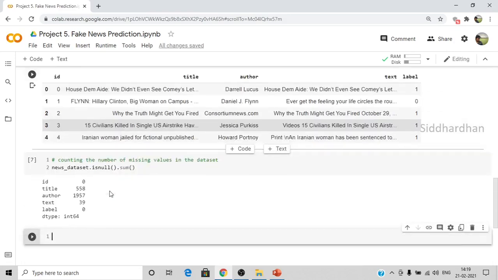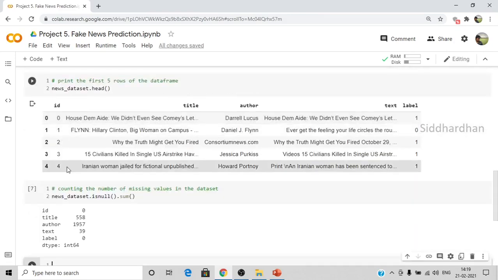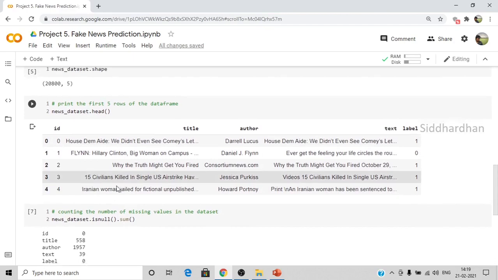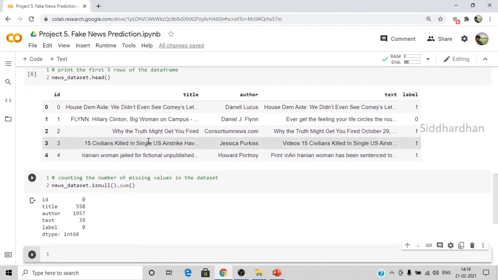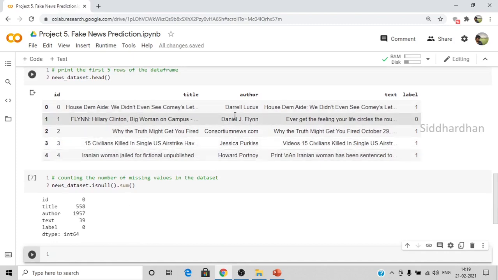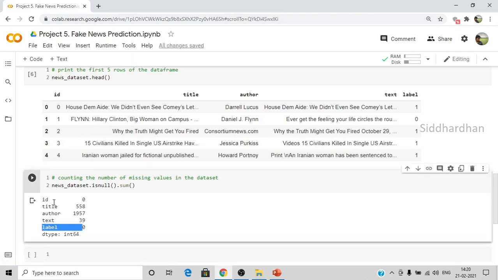So as you can see here, there are no missing values in the ID, this serial number column, and there are about 558 missing values in this title column. Out of these 20,000 news, about 558 news are missing their title values, 2,000 news are missing their author name, and 39 are missing their text, and we have all the labels, so it's 0. So there are no missing values in this label and ID.